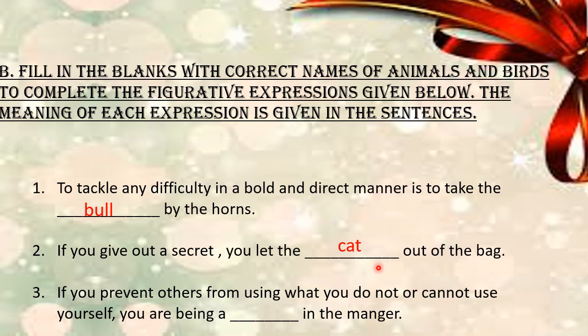The next question is: if you prevent others from using what you do not or cannot use yourself, you are being a dash in the manger. The answer for this question is dog. So now we have completed 3 questions under this heading, and the remaining 4 questions I want all of you to practice. The answers for these I'll be posting today evening in our WhatsApp group. Dear children, shall we move on with the next topic?